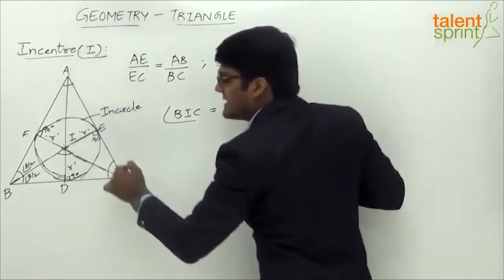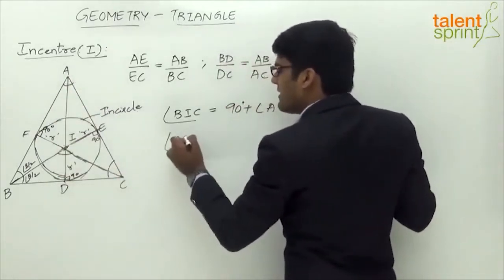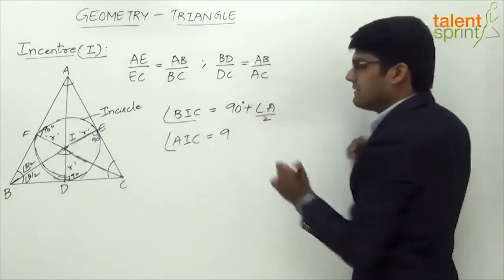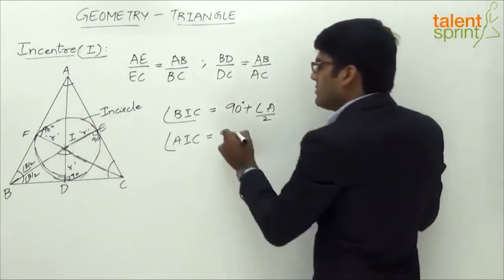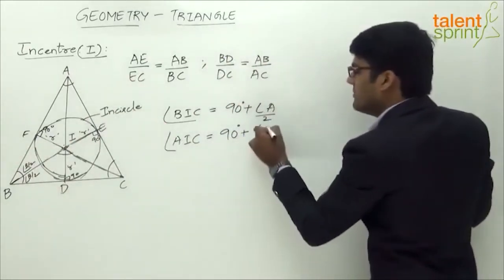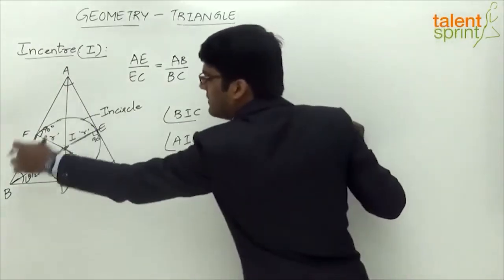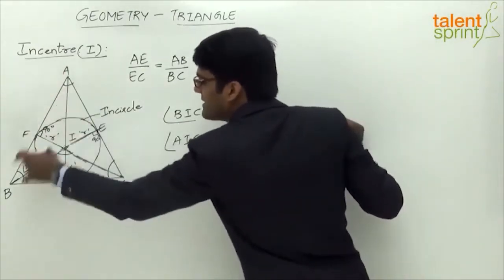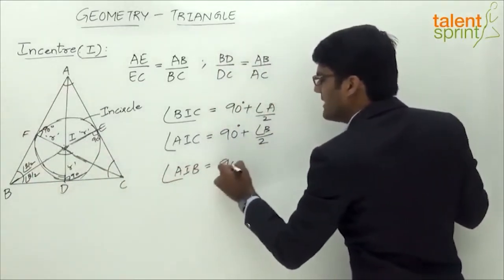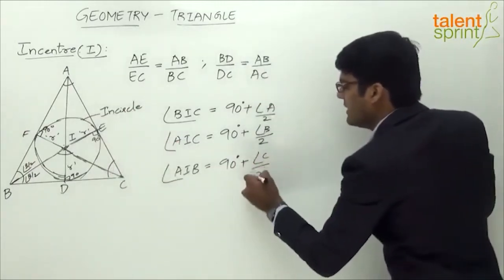Likewise, if you say side AC, the angle made by side AC with incentre is AIC. So angle AIC will be 90 degrees plus half of the opposite angle. What is half of the opposite angle? Angle B by 2. And the third side here, AB, the angle made by side AB with incentre is AIB. So angle AIB will again be 90 degrees plus half of the opposite angle C, that is C by 2.